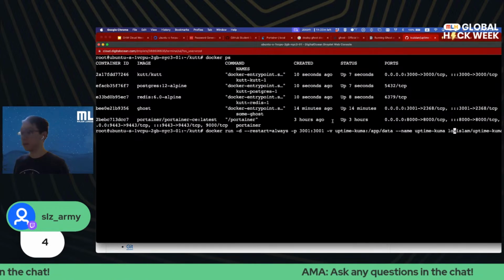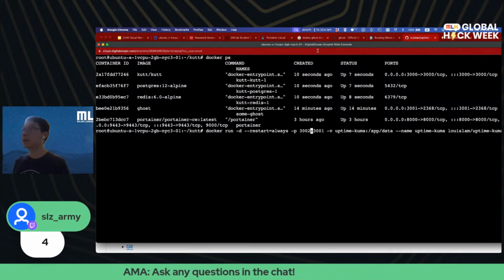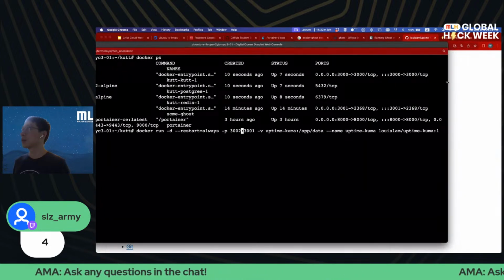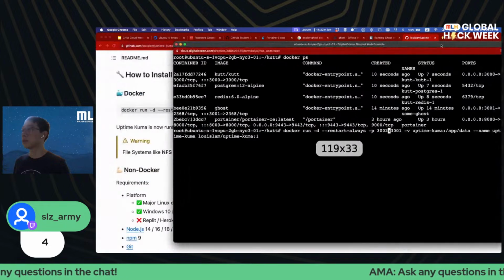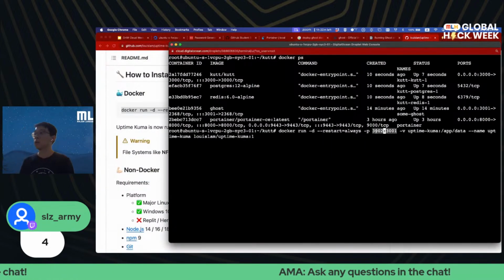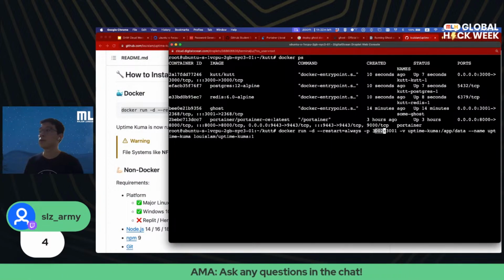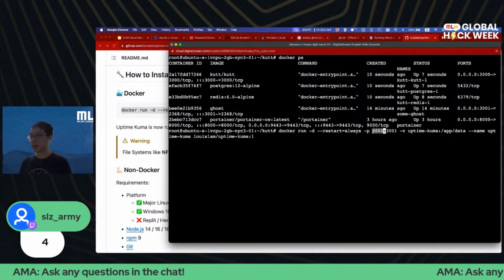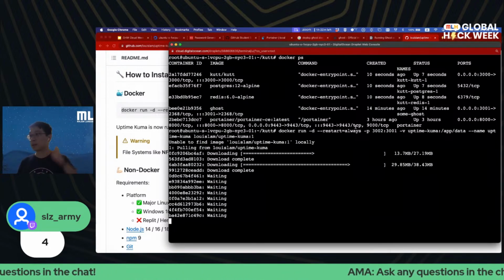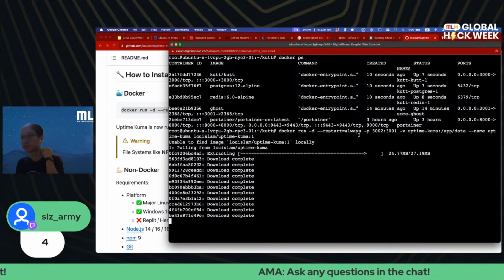And see if we can just deploy it on that port instead. So let's do that. So now we're mapping 3002 on the cloud server to the container Uptime Kuma. And with that, I'm going to press enter.